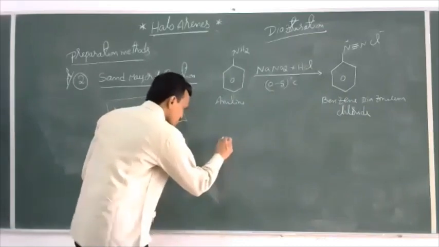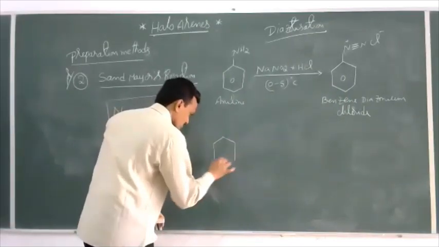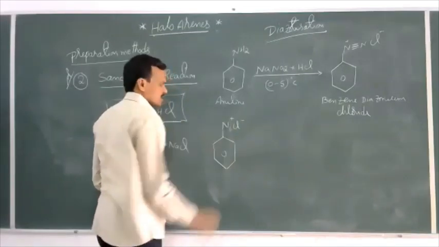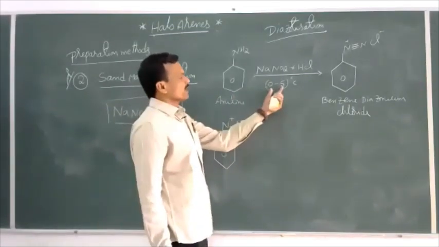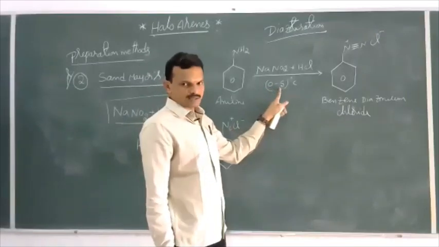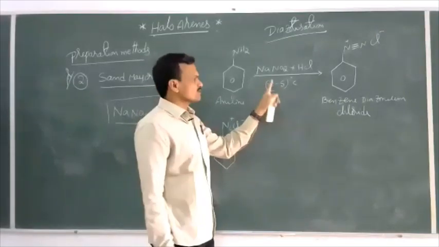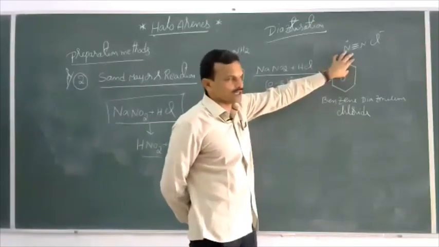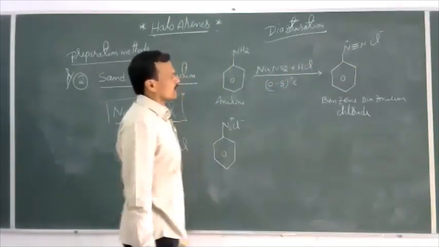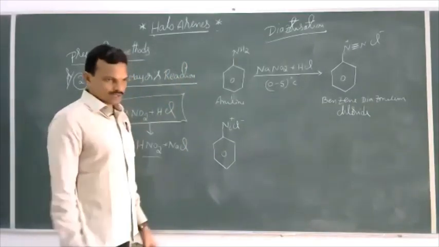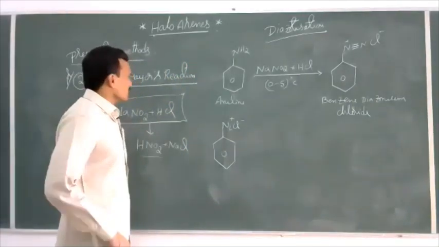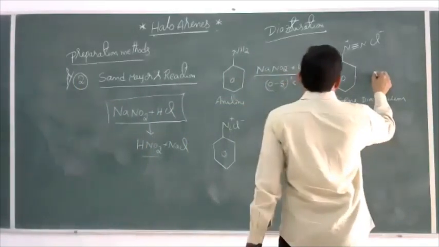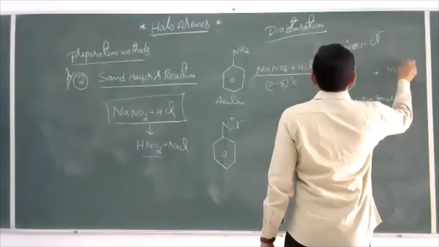Now this benzene diazonium chloride formed here, C6H5N2 plus Cl minus. And one more thing: the temperature should be maintained below 5 degrees Celsius. If the temperature is greater than 5 degrees Celsius, this benzene diazonium chloride undergoes hydrolysis and forms phenol as the product. In addition to this, the byproduct formed here is NaCl.